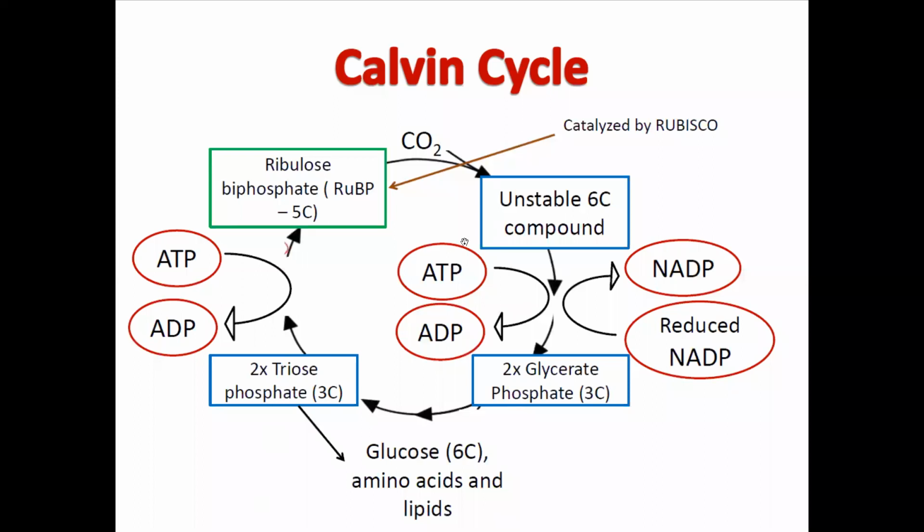So there is an unstable 6C compound, NADPH is used and NADP is reduced, and then 3-phosphoglycerate is converted to triose phosphate. Okay, so glucose, amino acids, and lipids are formed as side products. So this is all about the Calvin cycle, and it involves the formation of ADP. Okay.